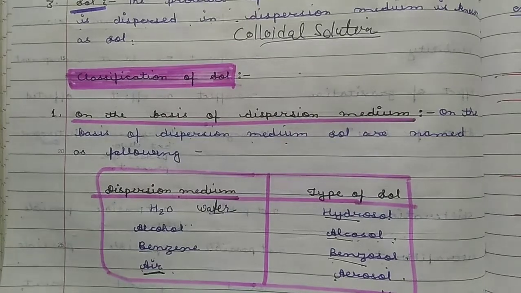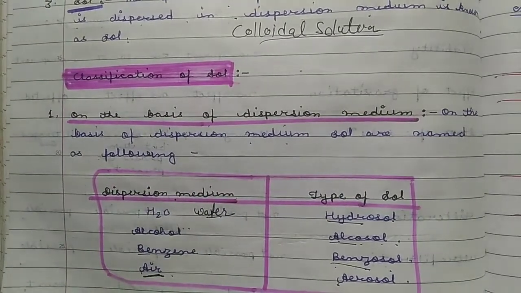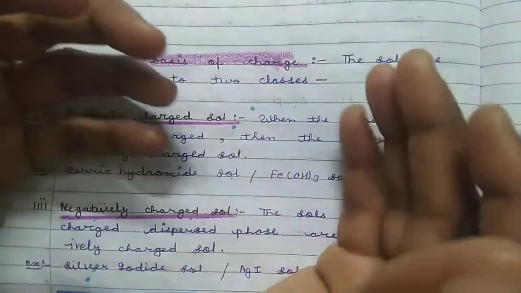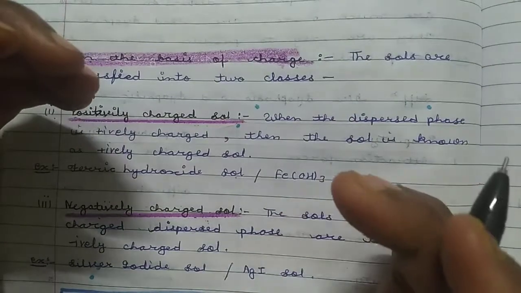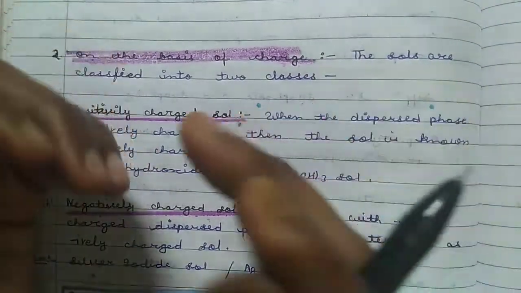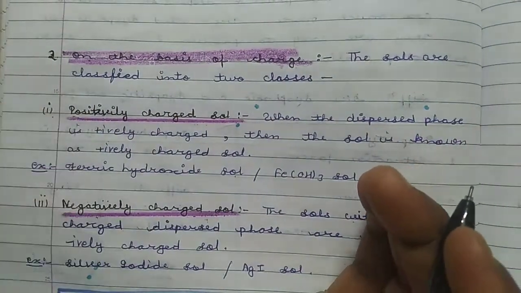The second classification is based on charge. When sols are made, the colloidal particles move in the solution.